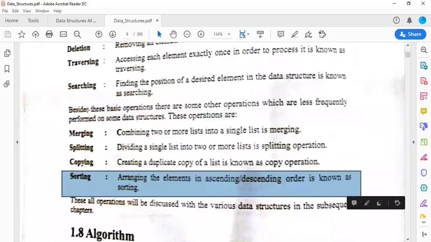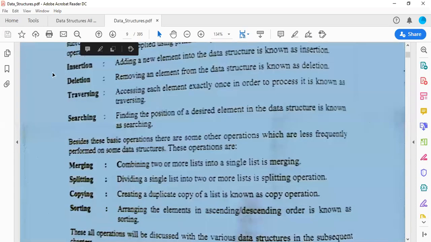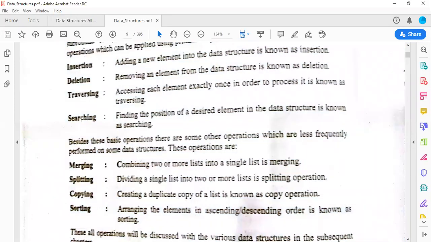So note down the operations that can be performed on data structures. First is insertion, then we have deletion, then traversing, then searching, merging, splitting, copying and sorting.